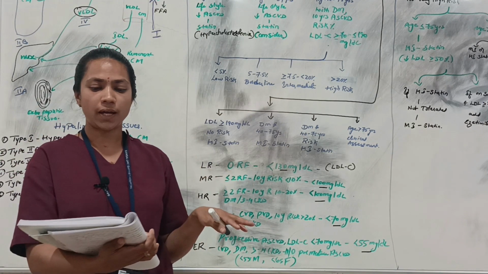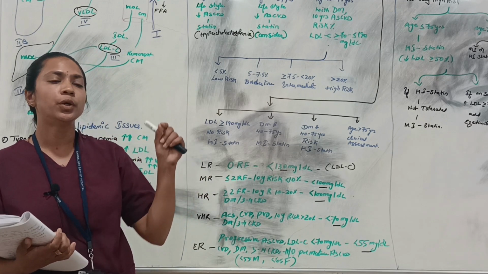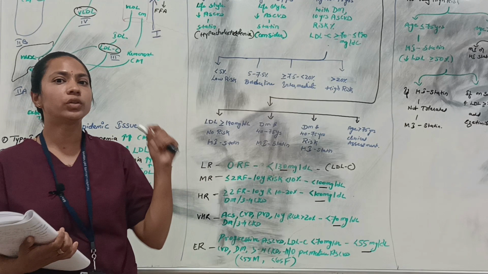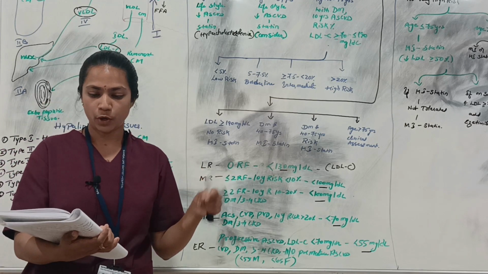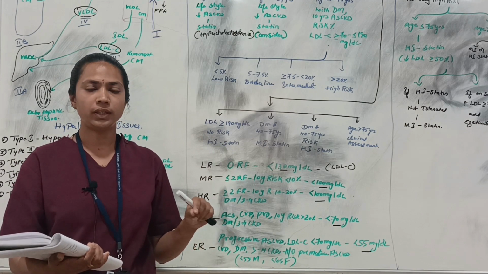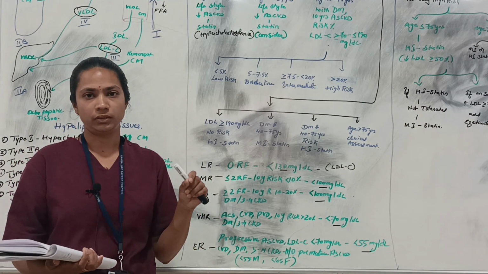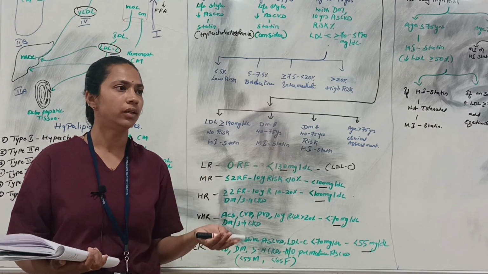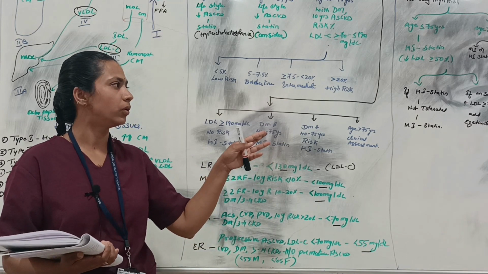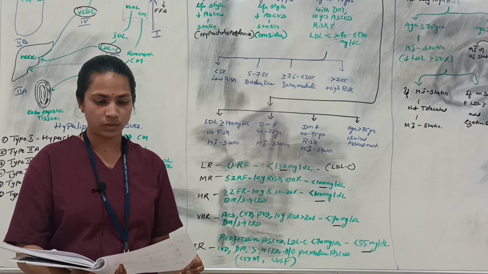The main target here is, whenever you are using high intensity statins, to reduce the LDL level by more than 50%. With moderate, around 30 to 49%. With low intensity statins, your target is less than 30%. If it is not achieved, you have to add medications like ezetimibe or PCSK9 inhibitors or fibrates, and you can lower the cholesterol level.